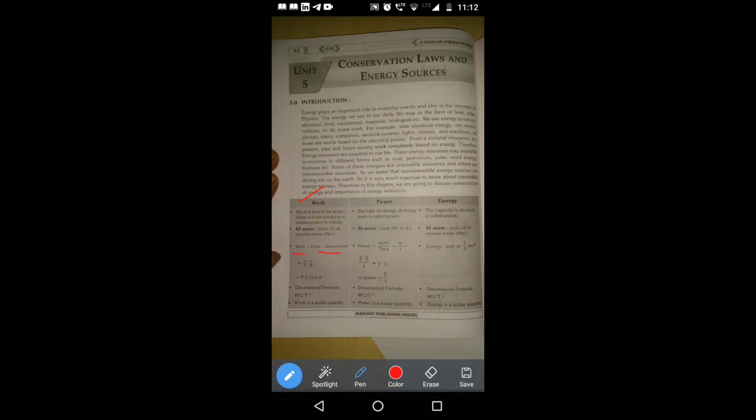Force F, displacement S bar, force F bar. Why? Because whenever dot is there, you have to take cos theta. Whenever cross is there, you have to take sin theta. Dimensional formula: M L square T power minus 2. Work is a scalar quantity. Why? Because work doesn't have any direction. This derivation I will explain on the paper.